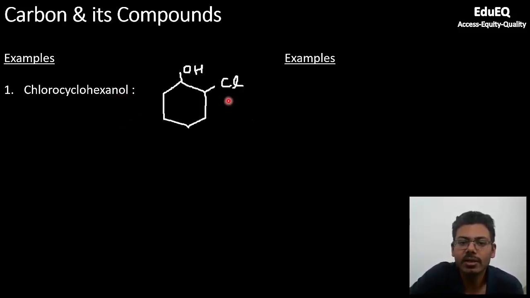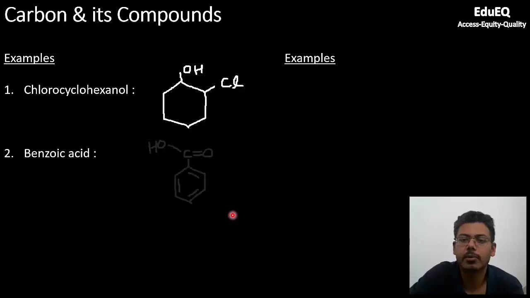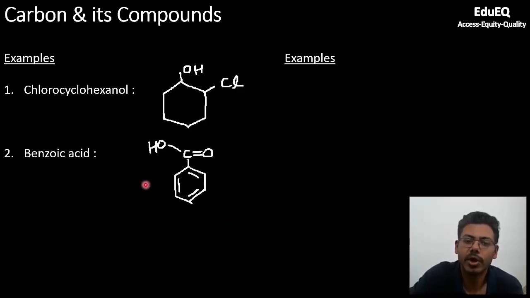So this is chlorocyclohexanol. So this is cyclohexane, and you have written chlorocyclohexanol. Second example is benzoic acid, which is, I think, pretty easy. I have shown you the structure of benzene. You put a carboxylic acid group, it becomes oic acid. So the carboxylic acid group is this, C double bond O, OH. This you have seen in the table also.